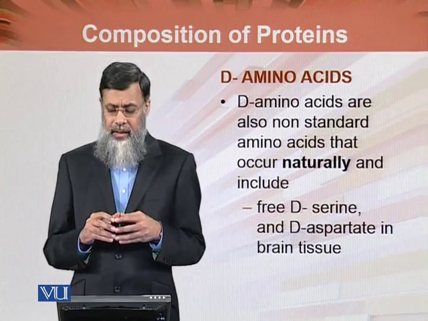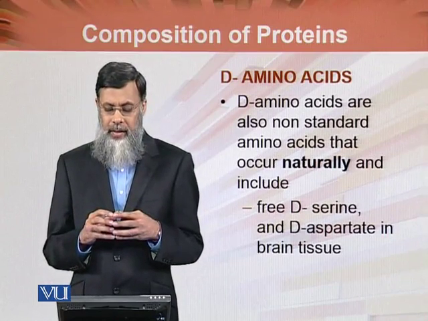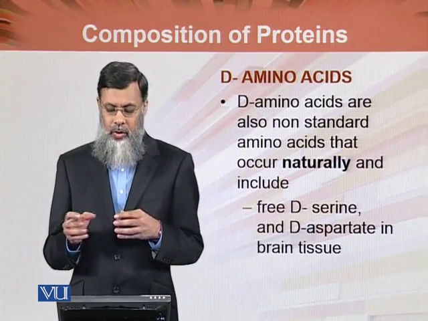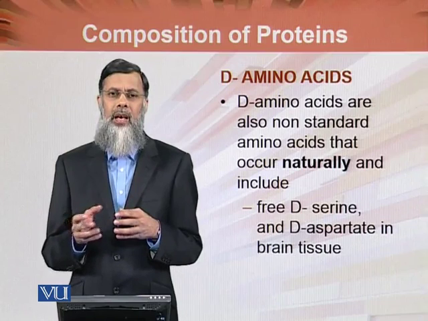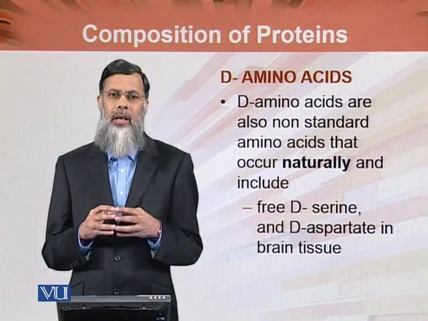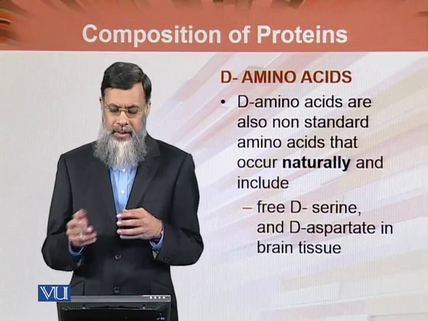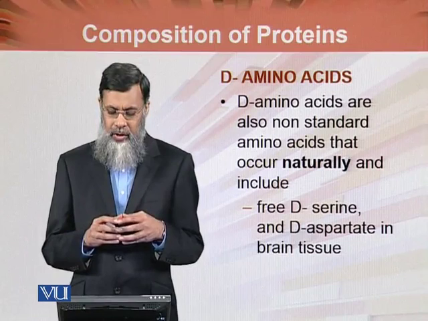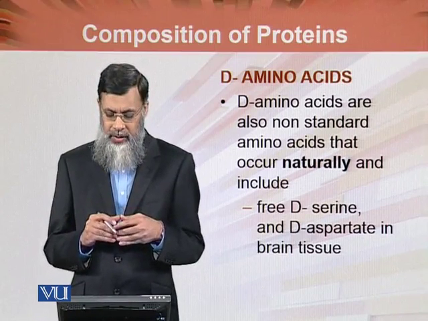D amino acids are also non-standard amino acids, because almost 100% of naturally occurring amino acids are in the L form. So these D amino acids are also naturally occurring amino acids, and these are not standard amino acids.